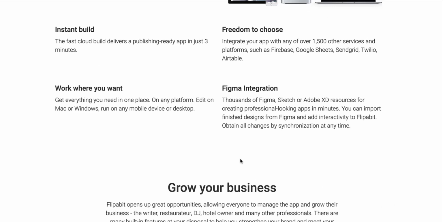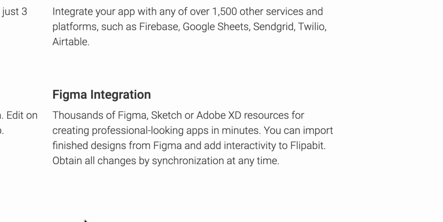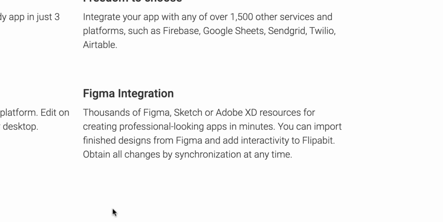And this is interesting, there's a Figma integration, so you can use Sketch, Adobe XD, and Figma. You can use that as your design and then import those designs and then make those parts interactive in Flipabit.